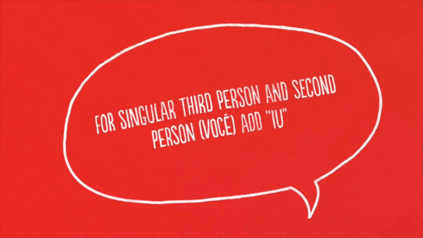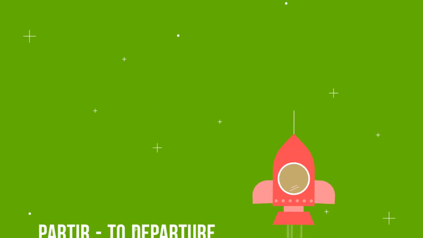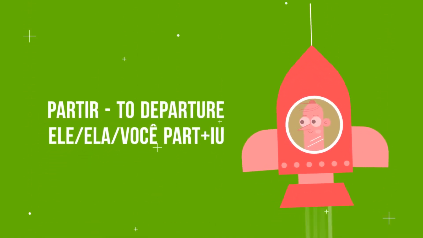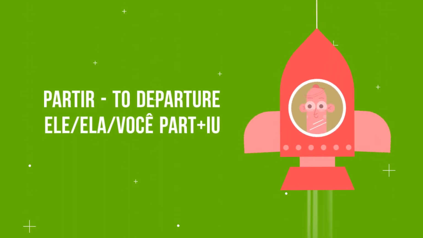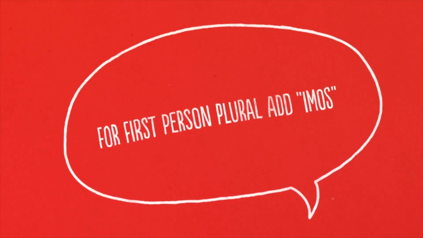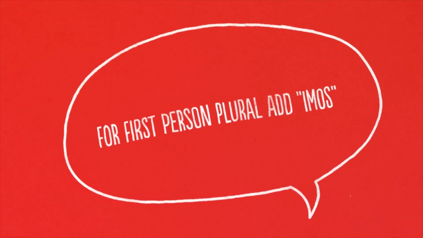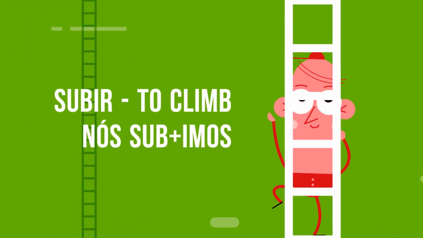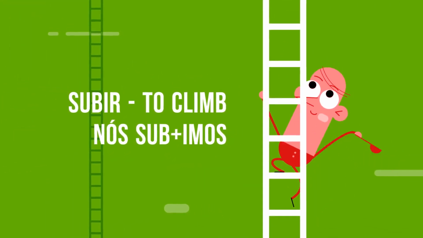For singular, third person and second person você, add IU. Ele, ela, você partiu. For first person plural, add IMOS. Nós subimos.